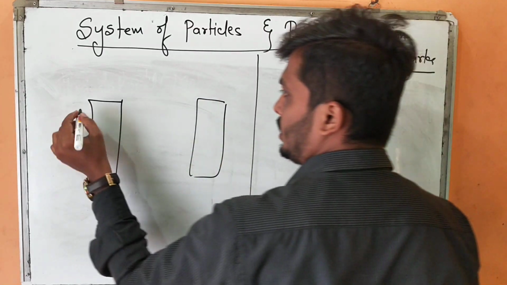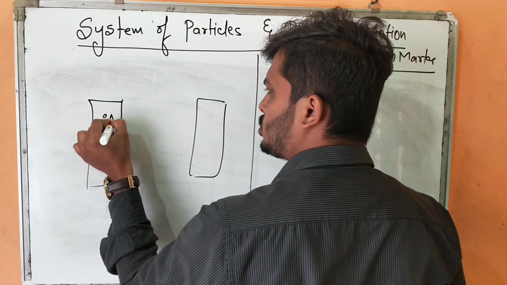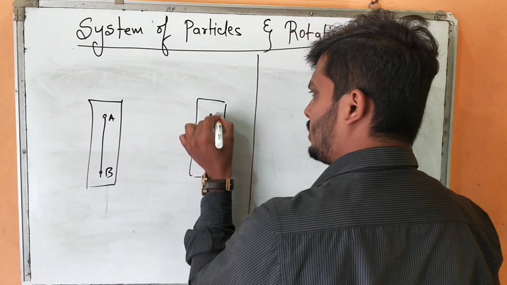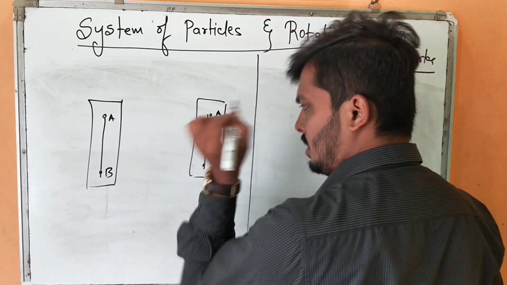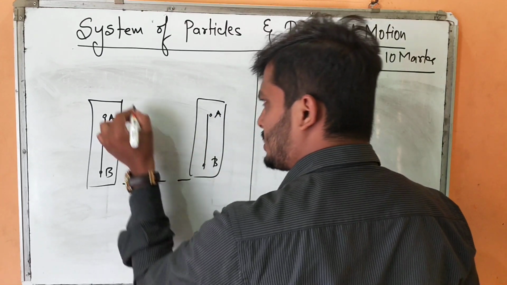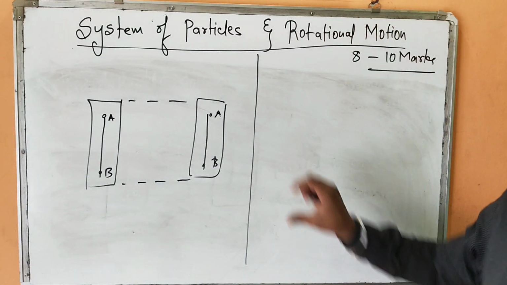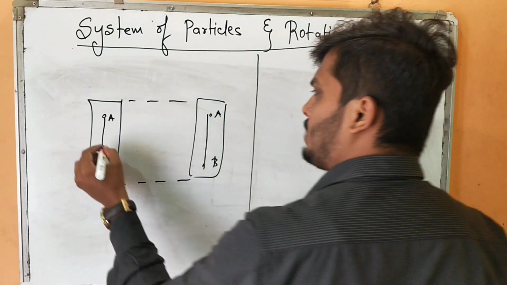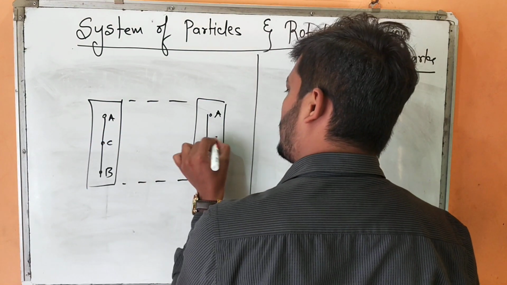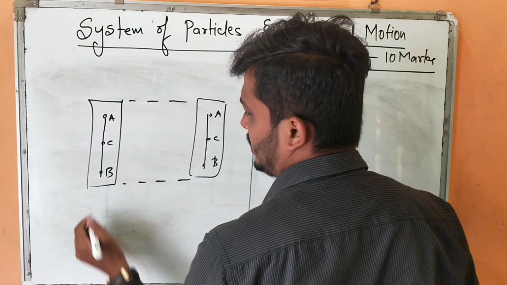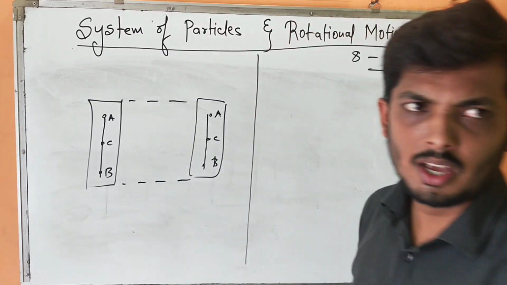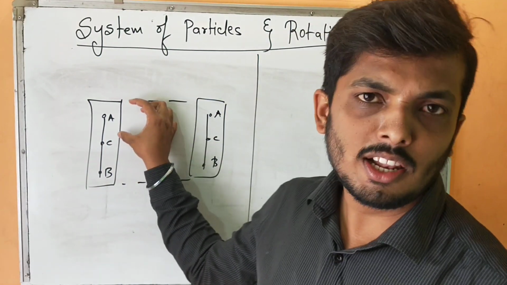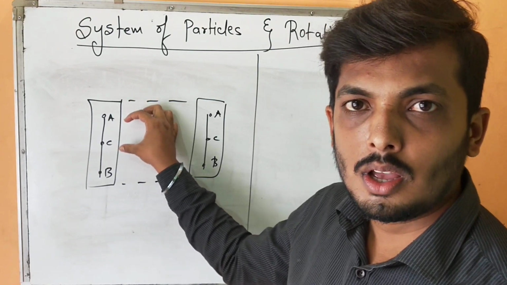I'll subdivide here. Now this is a certain body. I'll take those two internal points and I'll draw an imaginary line. So the body has traveled a certain distance, and if I draw an imaginary line between any two points, maybe there might be a point here also. If the body is extended, I may take a point x, y, whatever it is. I am just interested in taking an imaginary line between any two points.